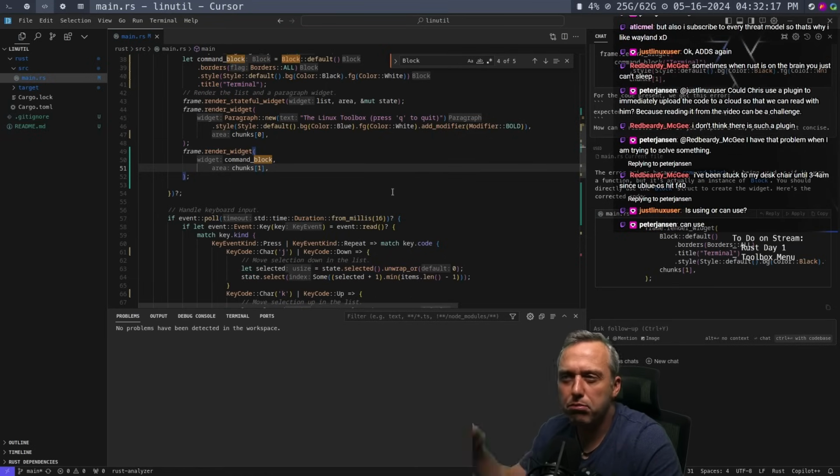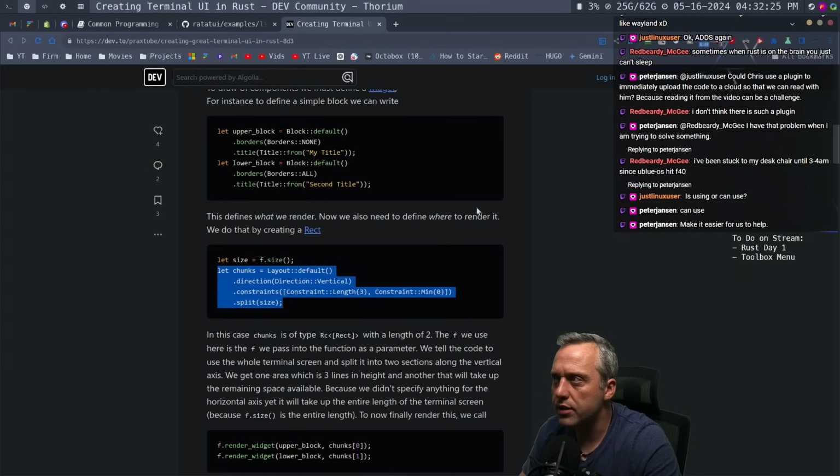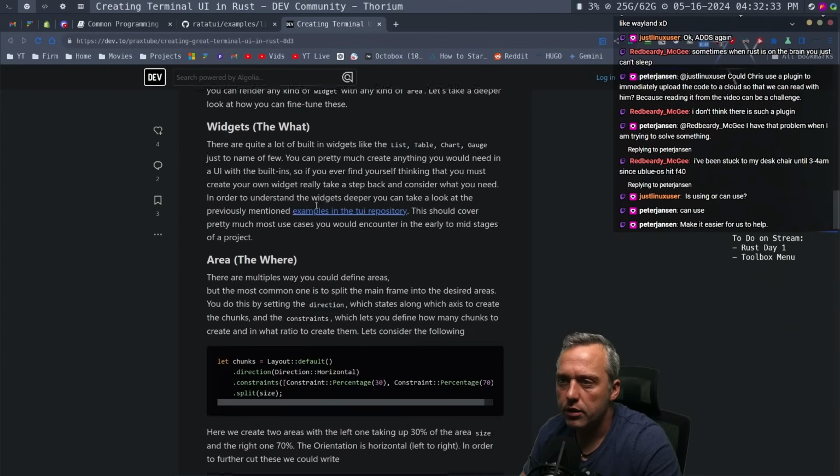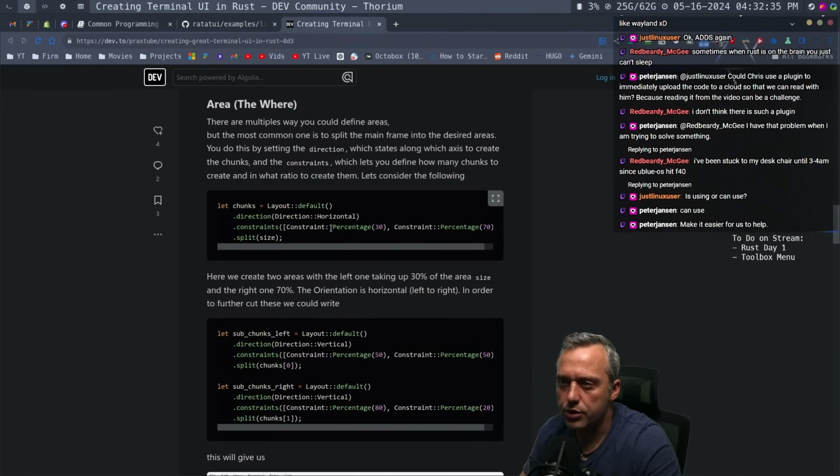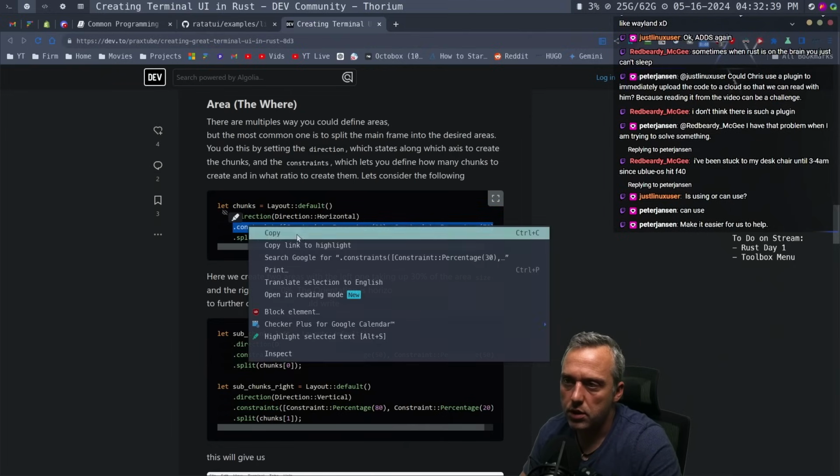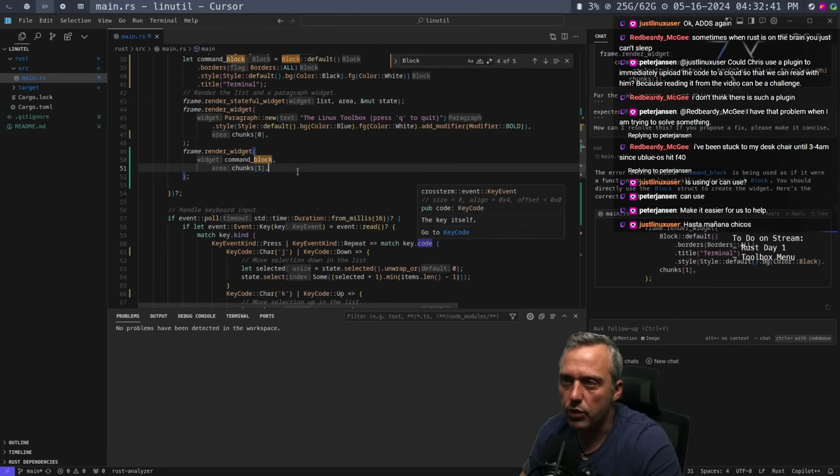So that block widget needs to come down a little bit though. I feel like maybe like a 30, 70 split. So if we look here, now we have the area, the chunks. Now we can do the constraints on the chunks. And what we're going to do is bring this in. We'll do a 30, 70 split.